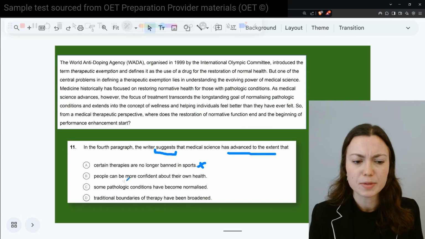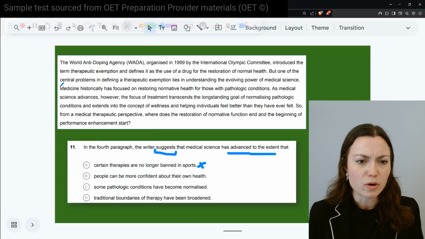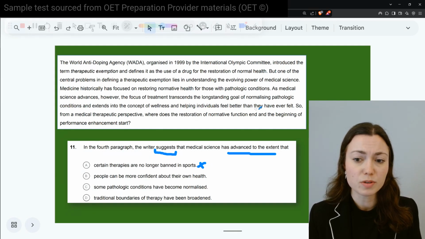How about here? People can be more confident about their own health. All right, so again, reading through my examples here, seeing lots of talk about what was previously the focus and then the new focus, and extends the concept of wellness and helping individuals feel better than they have ever felt, and then asking this question.